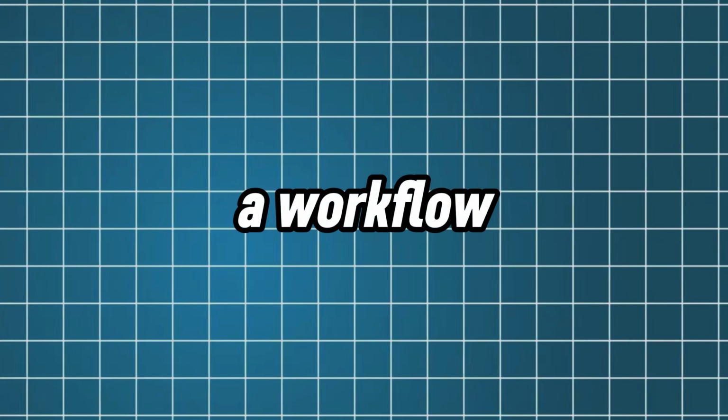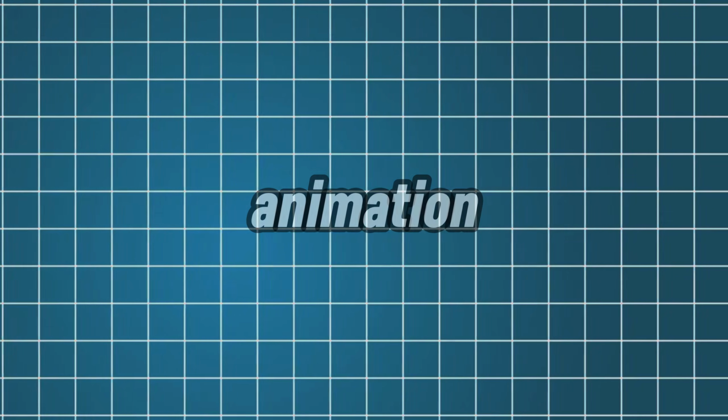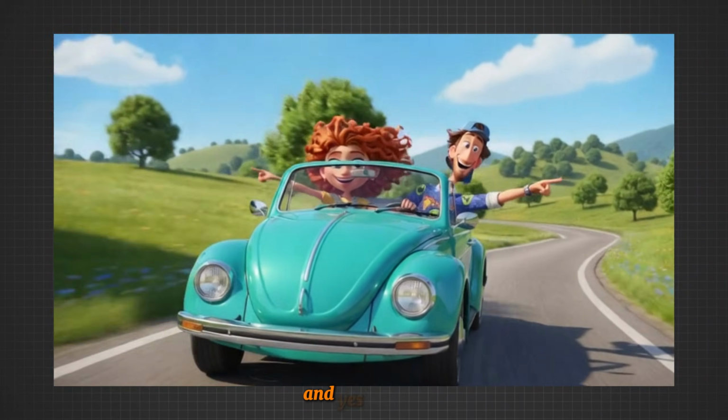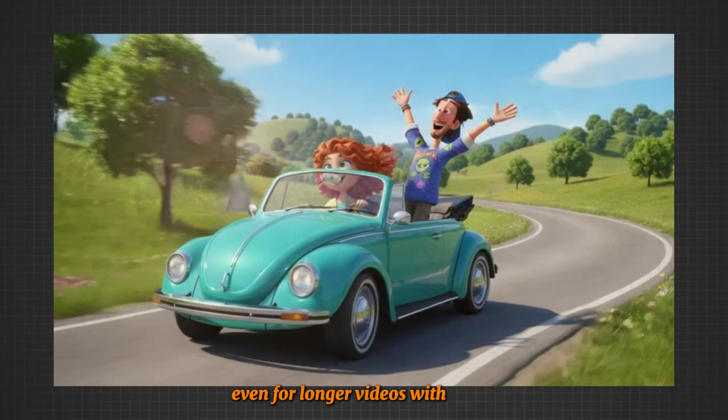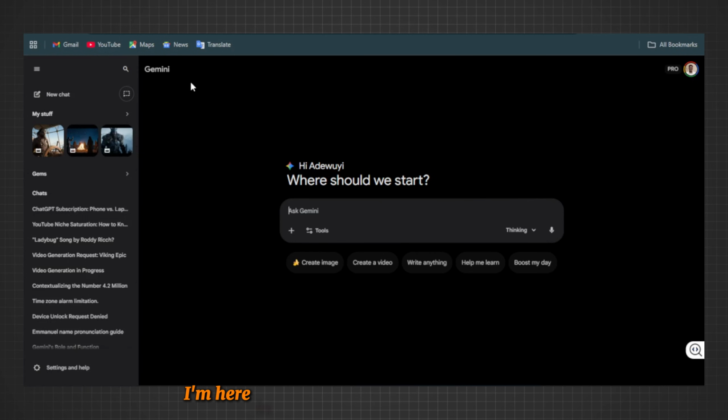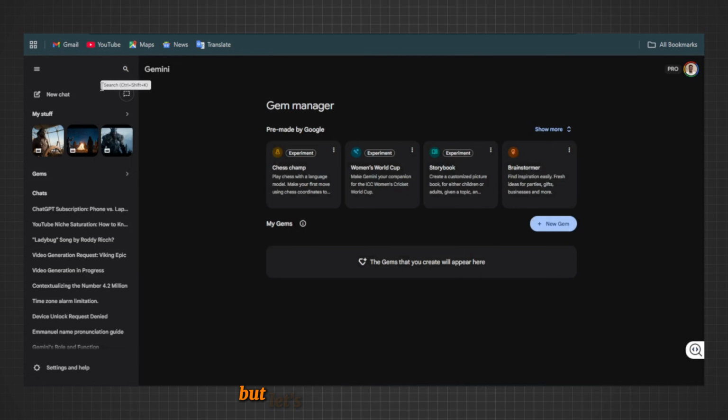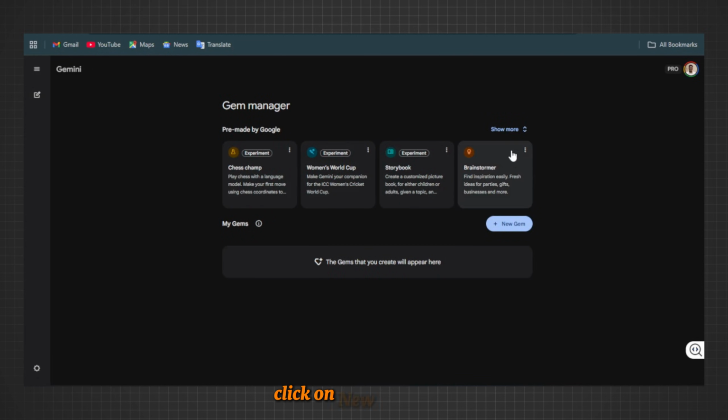Today, I'll show you a workflow to turn a story idea into a full animation. You don't even need to write prompts, and yes, it's free, even for longer videos with audio. It's so simple, guys. I'm here in Gemini. First, click on Explore Gems. You'll see some ready-made ones here, but let's create our own settings. Click on New Gem here.